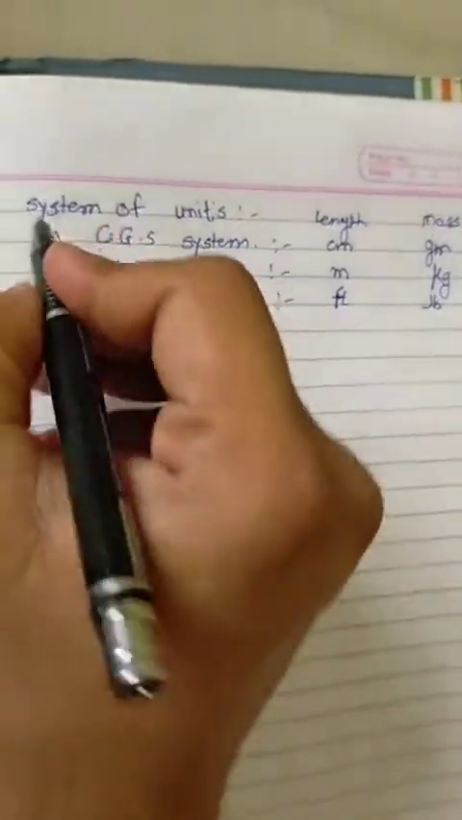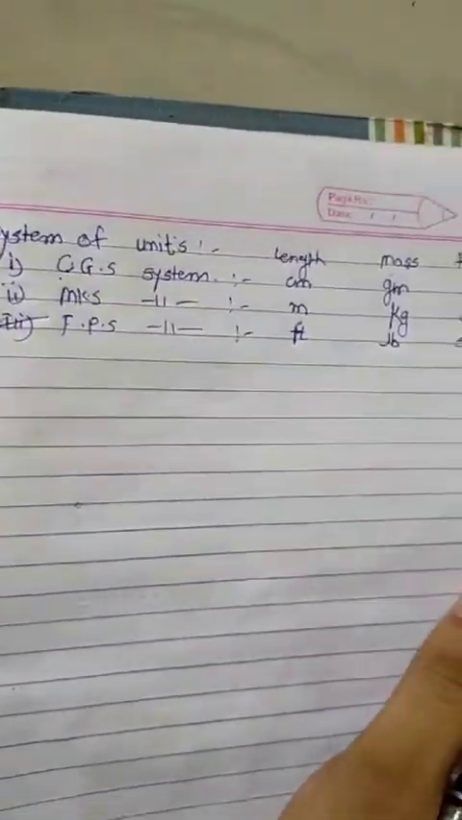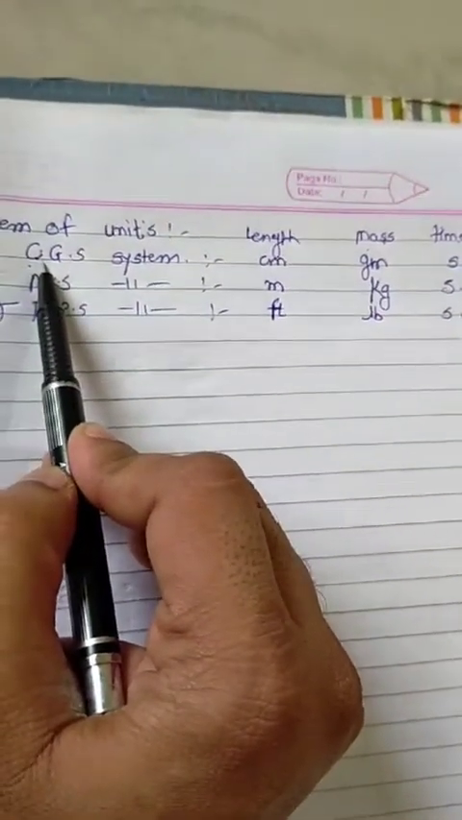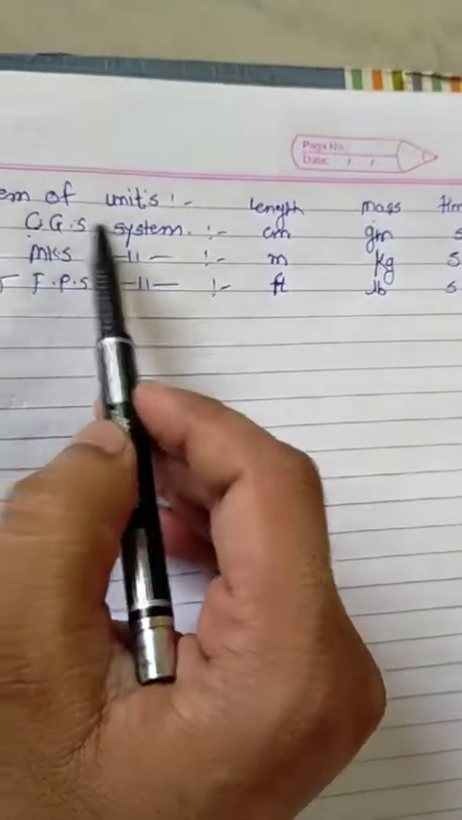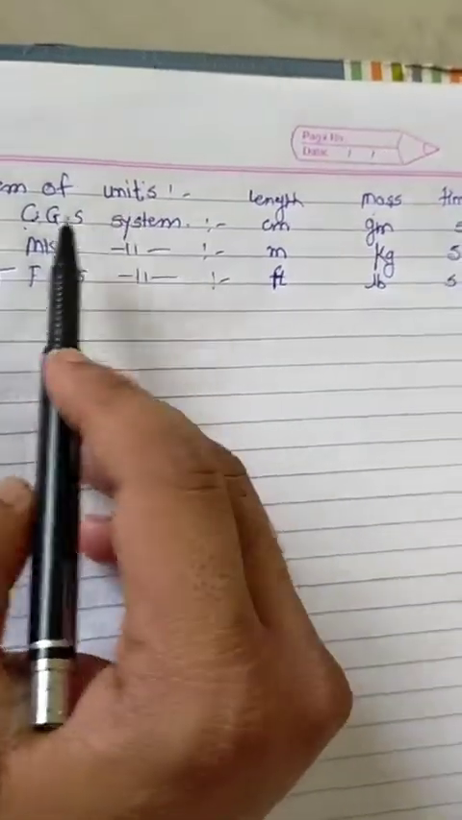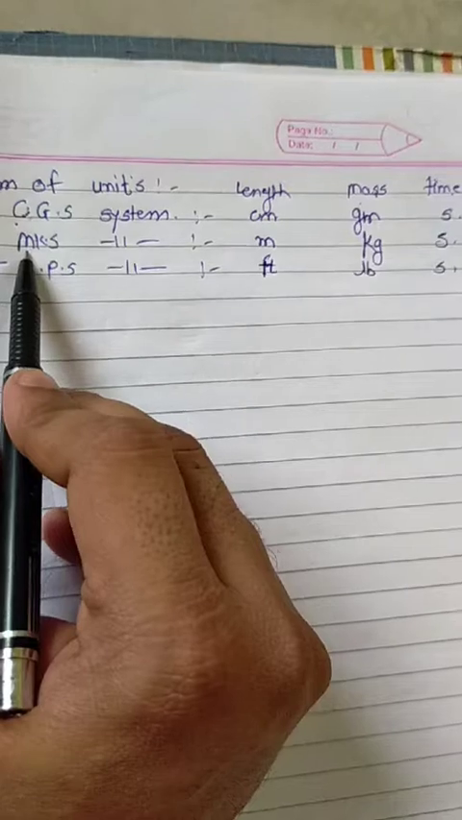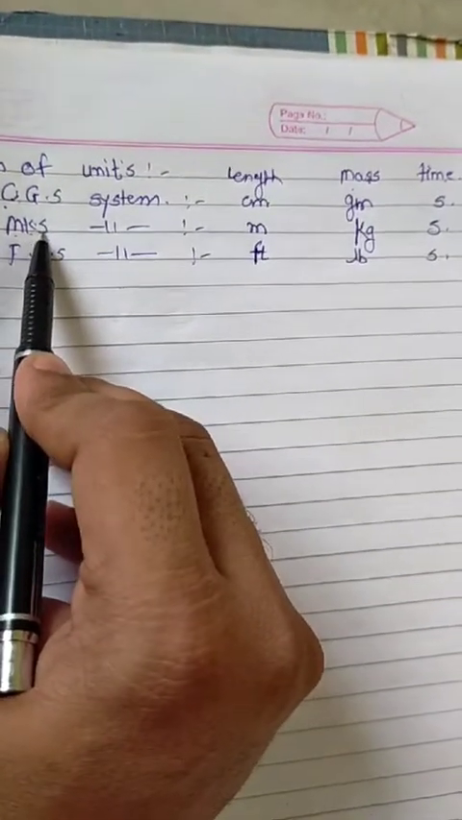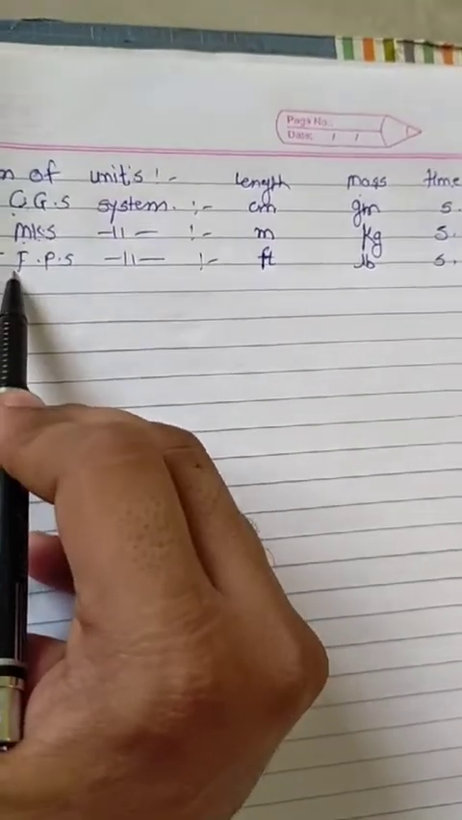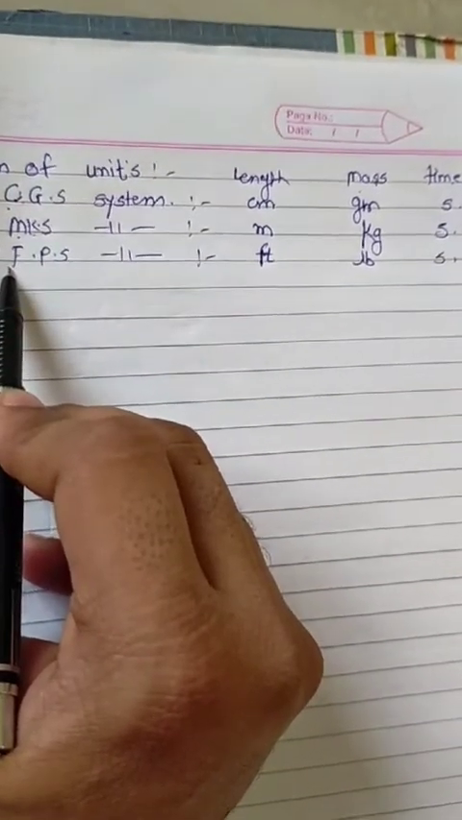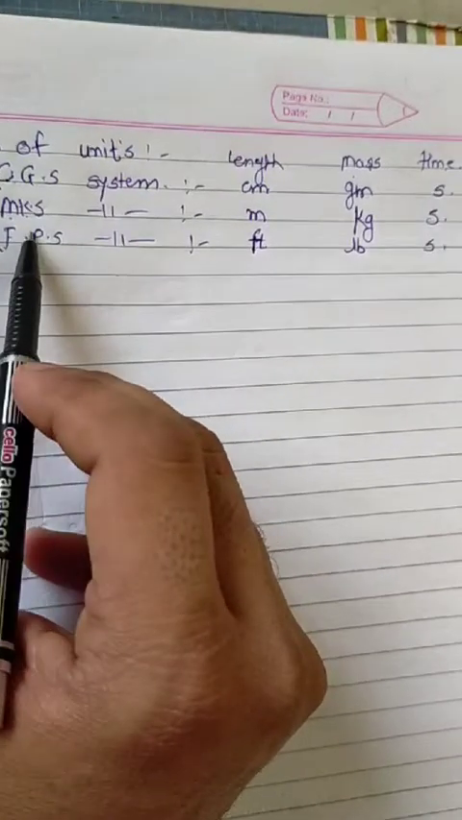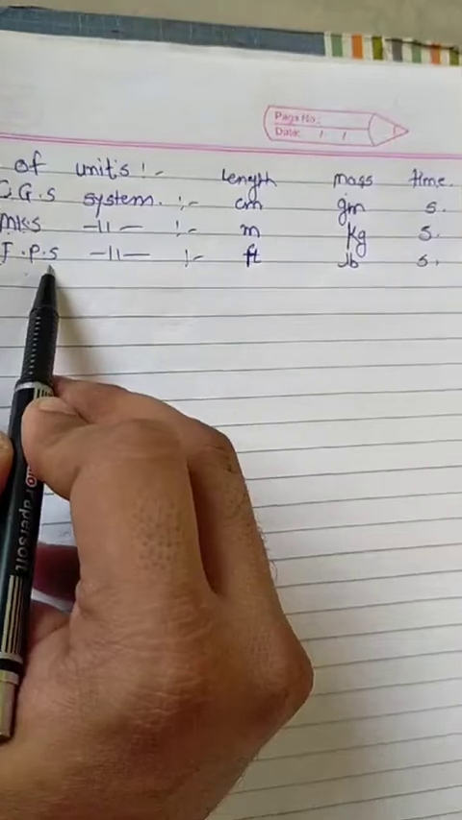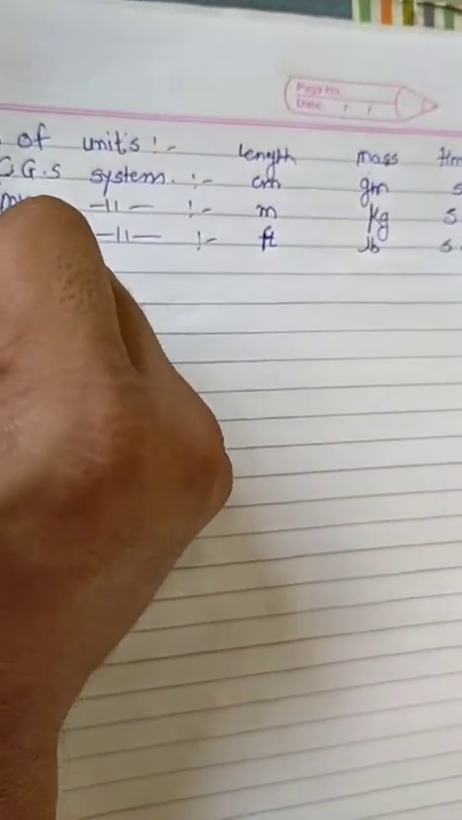Now I can repeat this again. In the CGS system, length is measured in centimeter, mass in gram and time in second. In the MKS system, length is measured in meter, mass in kilogram, time in second. And in the FPS system, length is measured in foot, mass in pound and time in second. These are the three systems.